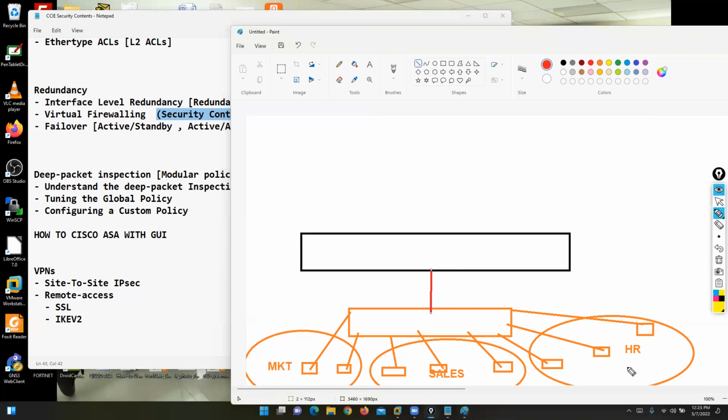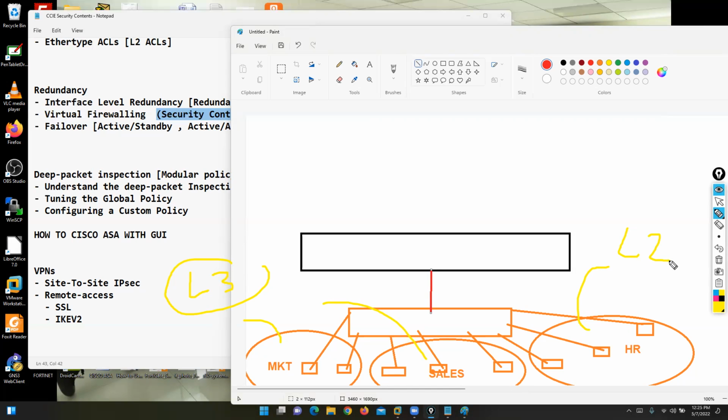For each department I want separate routing, separate access policy, separate NAT policy, and VPN configuration for each department. For marketing and sales I want a dedicated L3 firewall, and for the HR department my requirement is a layer 2 firewall. Then what can we do?